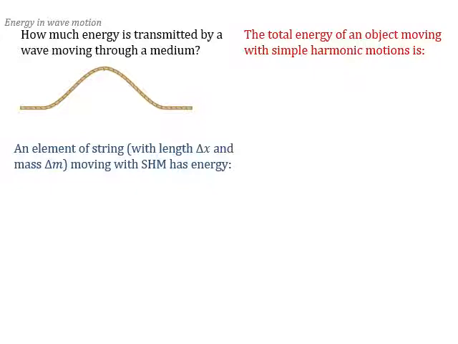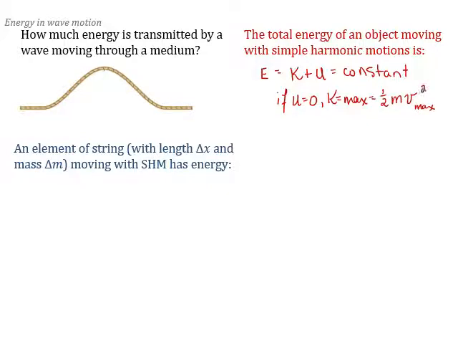So let's start by asking, if we have a wave on a string and the wave is produced by simple harmonic motion, do we know the total energy of an object moving with simple harmonic motion? And I think we do know that. That energy is kinetic plus potential, and that's a constant value. So it alternates back and forth between kinetic and potential. Sometimes it's a mix of both, sometimes it's all kinetic, sometimes it's all potential. So if U is equal to 0, then K is equal to a maximum, which is equal to 1/2 times M times V maximum squared.